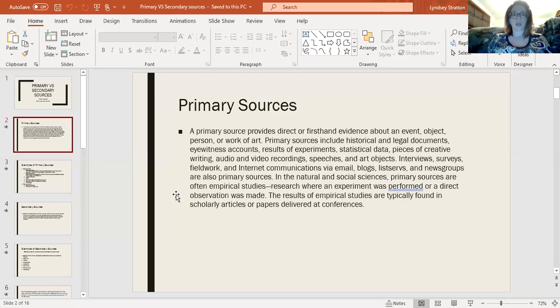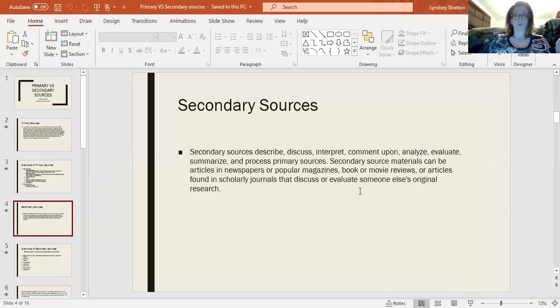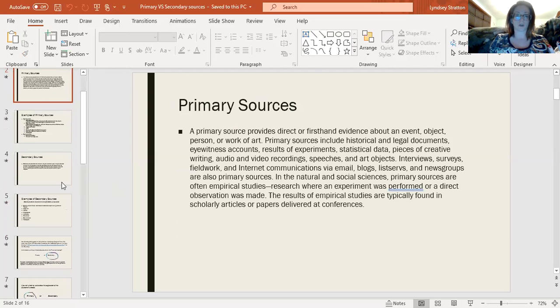I know, exciting, right? Okay, a primary source provides firsthand evidence or experience about something. Examples: speeches, autobiographies or memoirs, maps, pictures, government documents, newspapers, and then of course data, polls, and public opinions. Then you have your secondary sources. They describe, interpret, or analyze those primary sources. An example of a primary source would be Dr. King's I Have a Dream speech. It came right from him. And then a secondary source would be something analyzing that speech in a scholarly